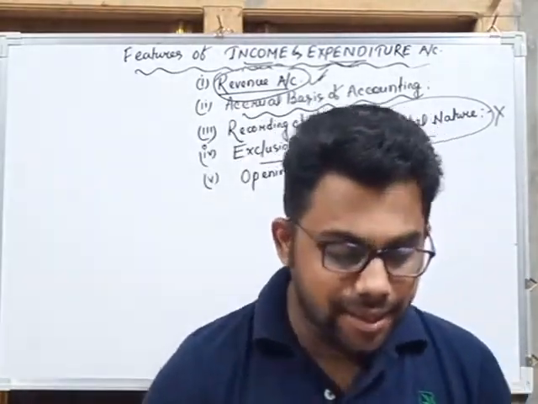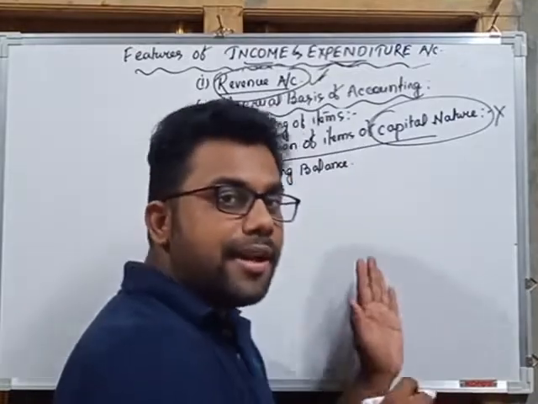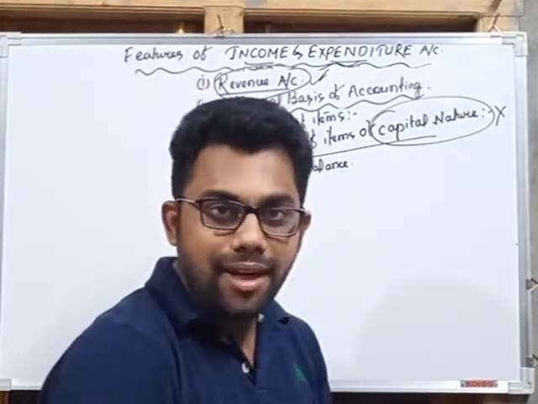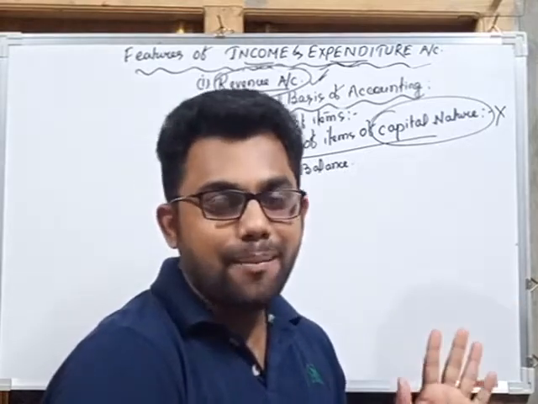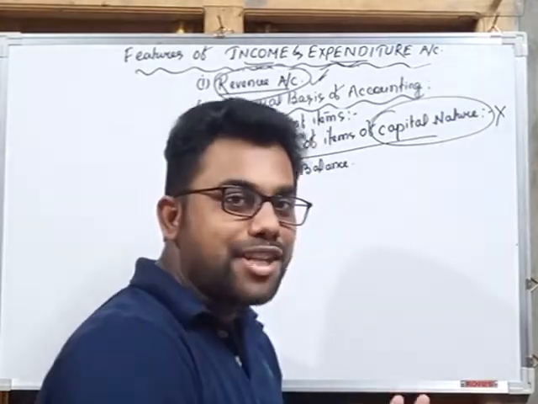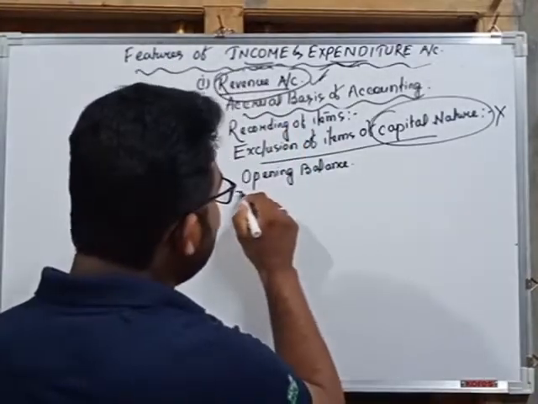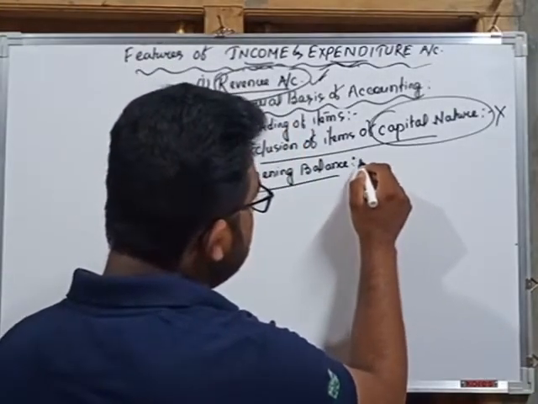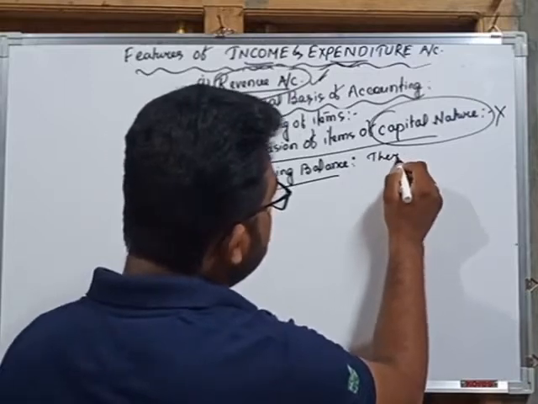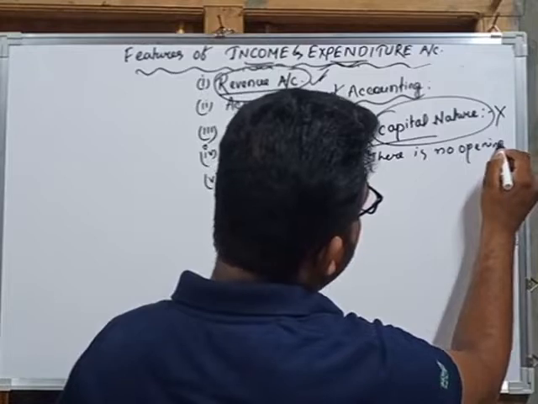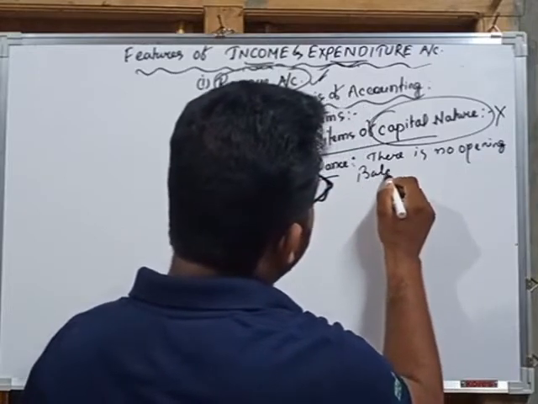But income and expenditure account is not started by opening balance of cash in hand and opening balance of cash at bank, because the main motive of income and expenditure account is to find out surplus or deficit. So in this feature there is no opening balance.